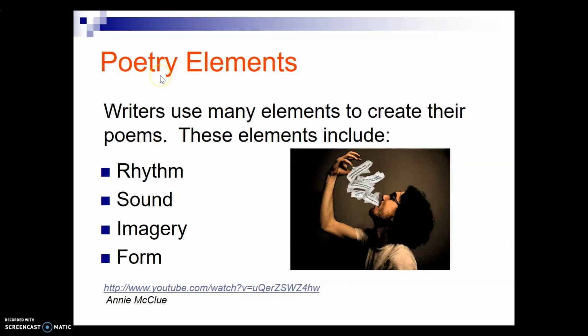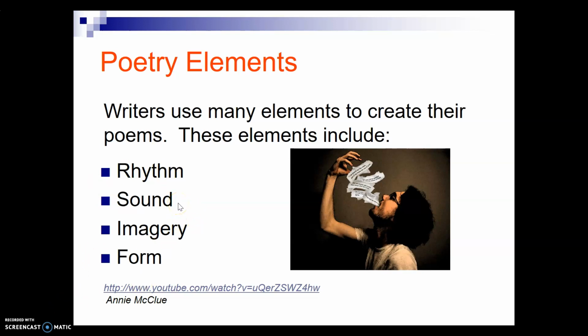Here are the elements of poetry. Writers use many elements to create their poems. These elements include rhythm, sound, imagery, and form. Now, rhythm has to do with how you read the poem. When you read or say the poem, it should follow a particular pattern. It might sound different to when you're reading a newspaper or even the first chapter of a story.